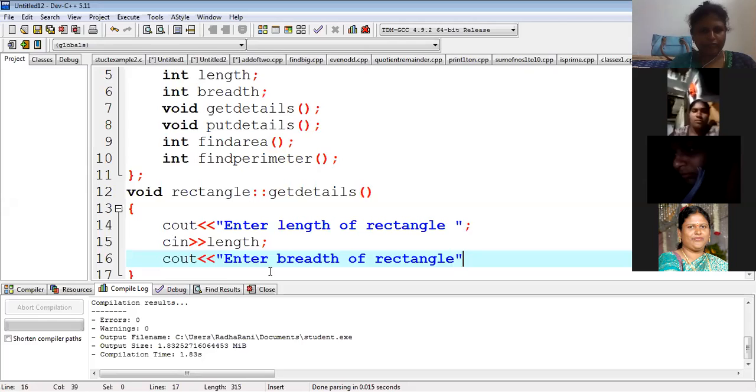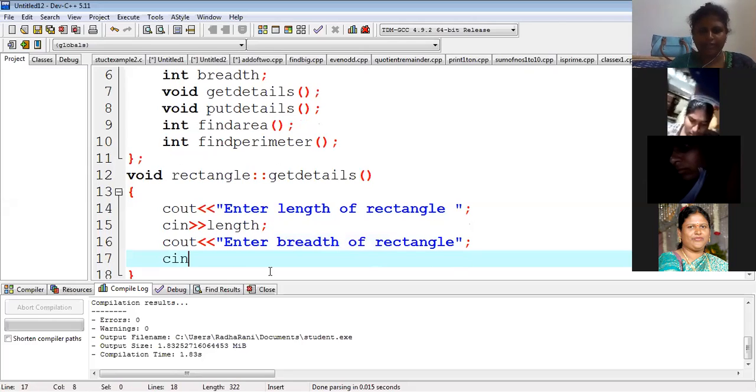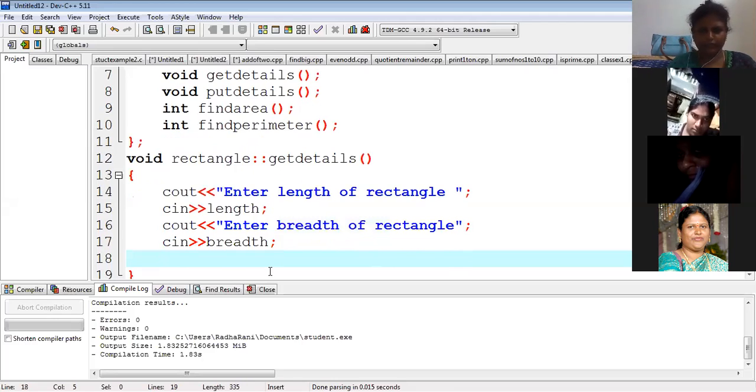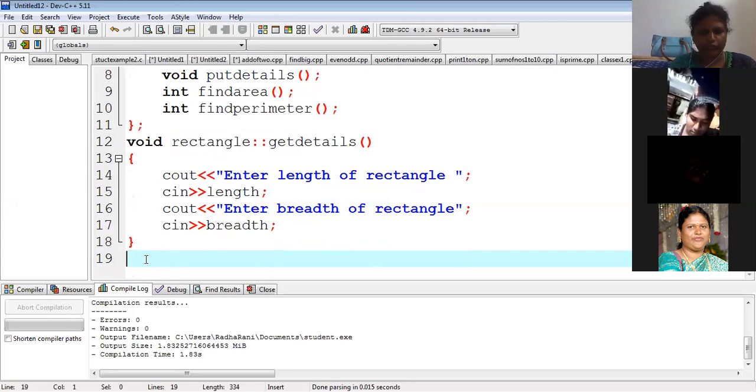Then what do we have to write, tell me, cin? cin length, breadth. Very good. cin breadth. So one function is over. What is this? Get details. Then the next function is put details. Again define that also.